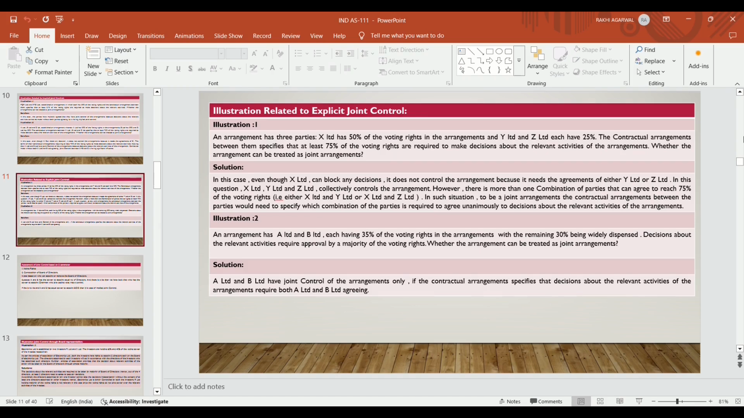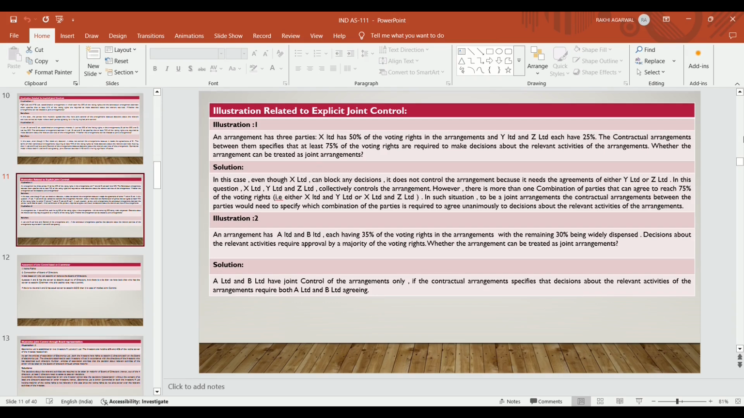In such a situation, what happens? If two combinations come out, which combination will be able to take decisions on the relevant activities is to be entered in the contractual arrangement. In the agreement, it should be specified which combination of the parties is required to give unanimous consent in order to take decisions about the relevant activities in the arrangement.